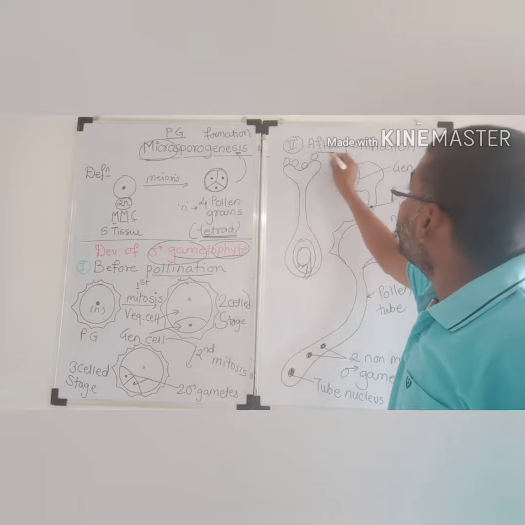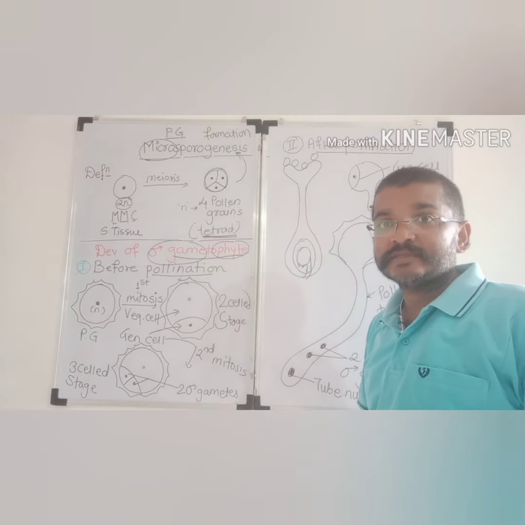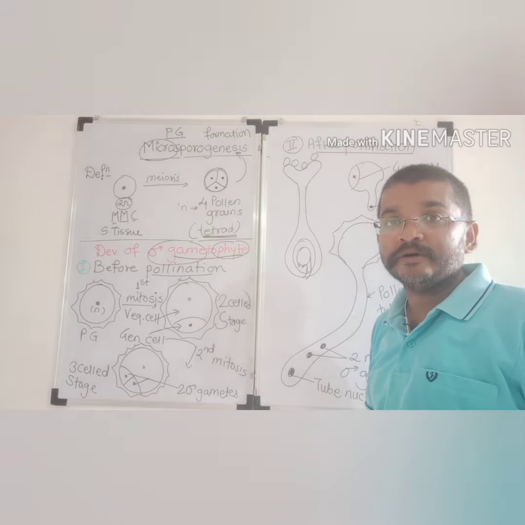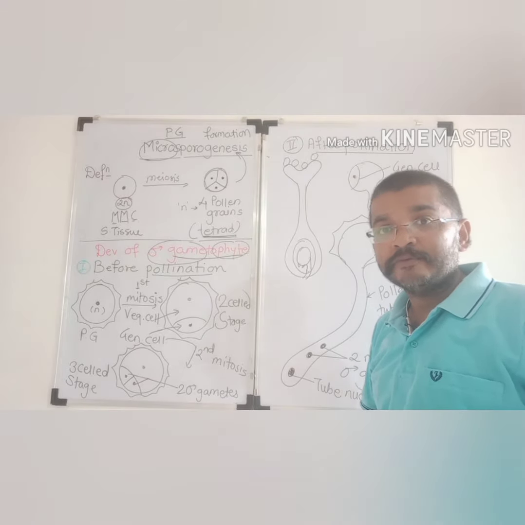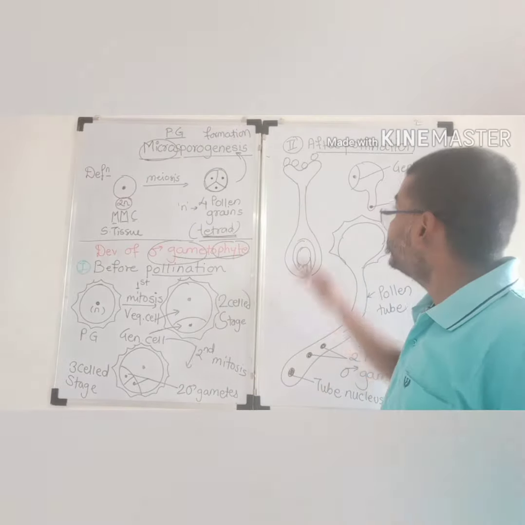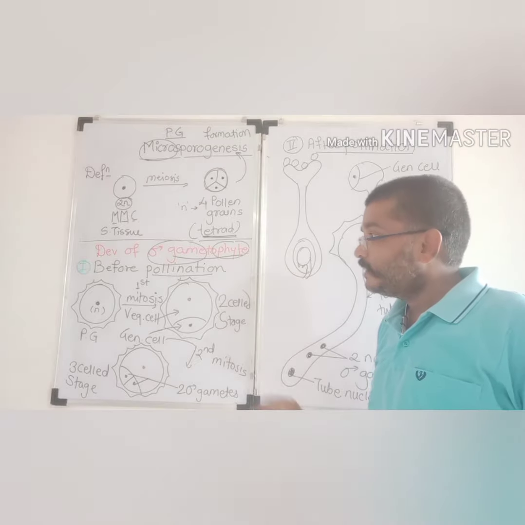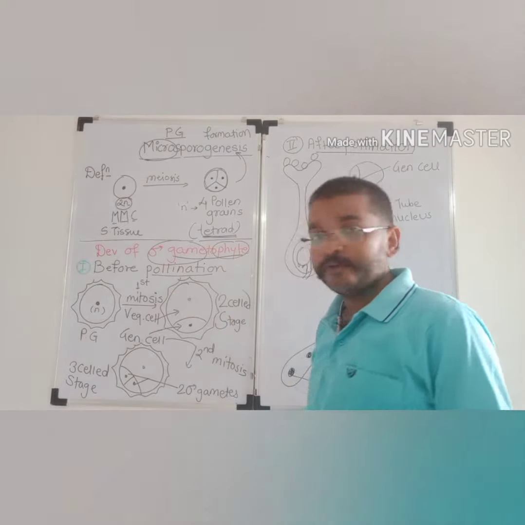The second: after pollination. When the pollen grains have been dispersed or come out from the anther lobe or pollen sac, whatever changes take place inside the pollen grain afterwards come under the after pollination stage. First we will start with before pollination.